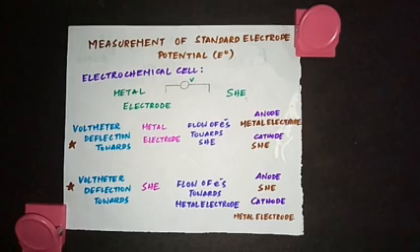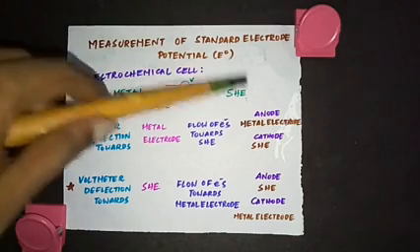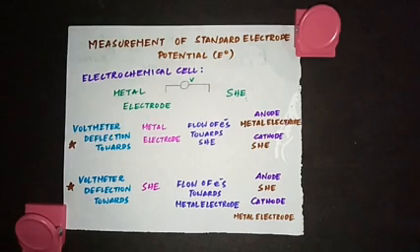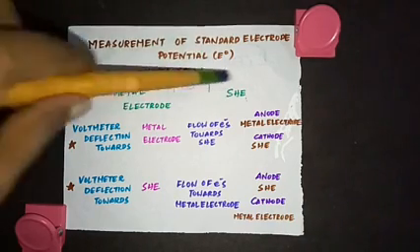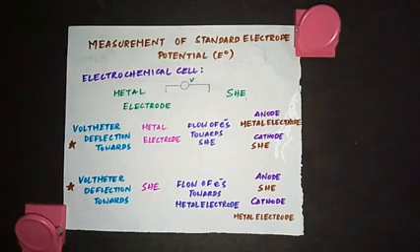Let's see how to measure standard electrode potential E0 using the standard hydrogen electrode. We are going to set up an electrochemical cell just like we did with zinc and copper, using SHE. I'm going to take one metal electrode and connect it with SHE through a voltmeter, and imagine the salt bridge and the whole setup as such.